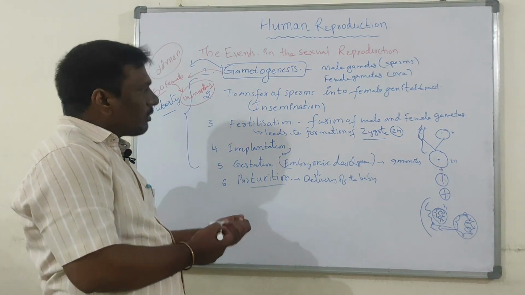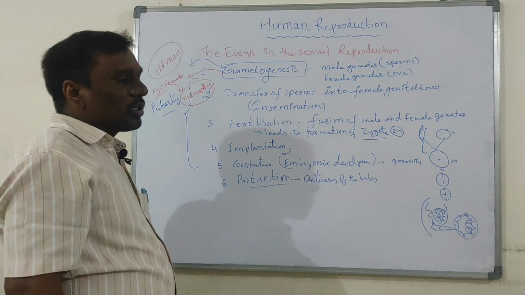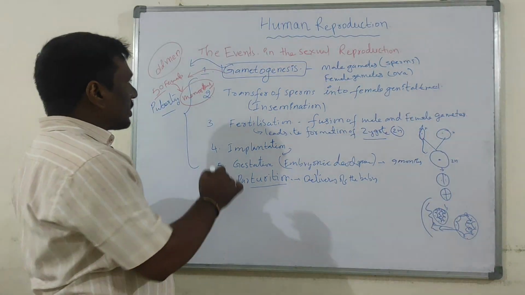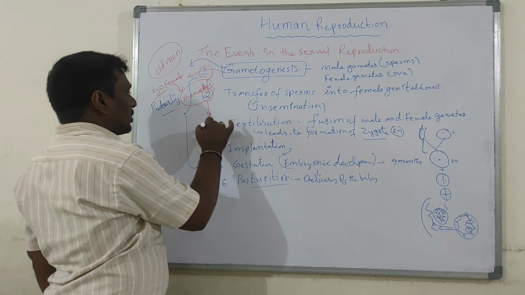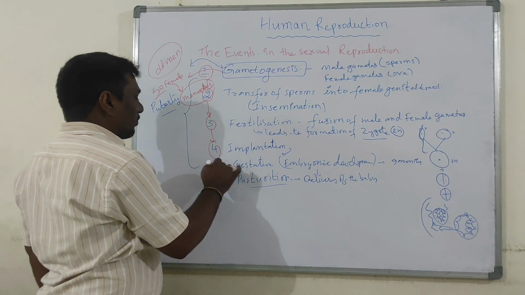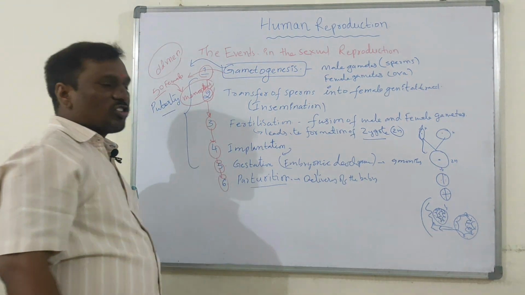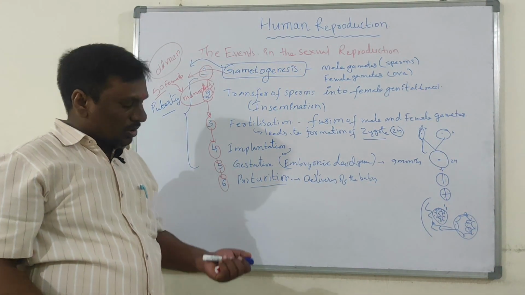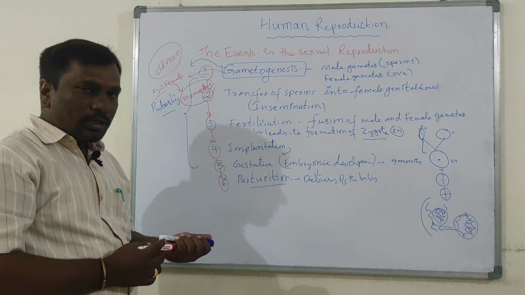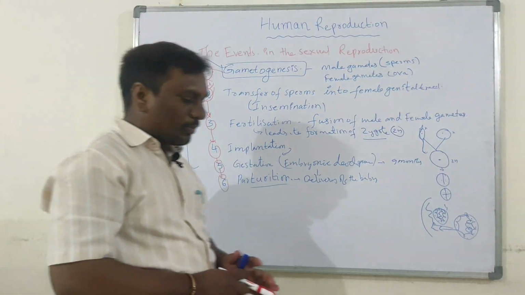Now, these are the events that occur in the sexual reproduction of the human being in sequence. First, second, what is the third, what is the fourth, in this way. Sequentially all these events occur in human reproduction. Now, let us discuss the male reproductive system.